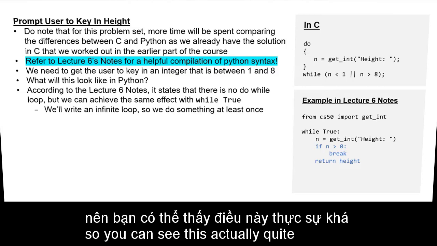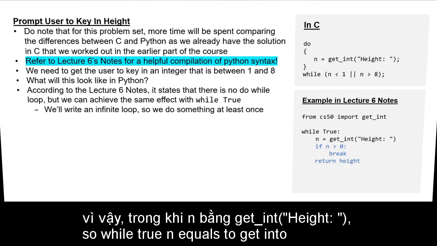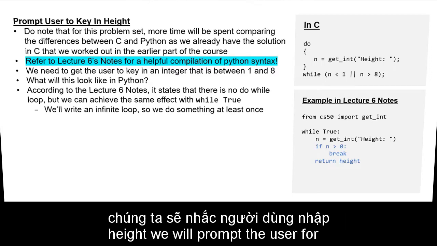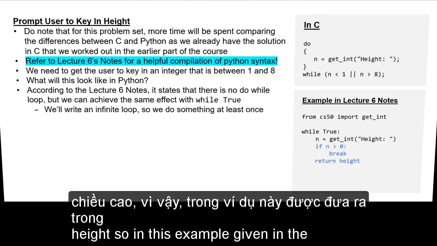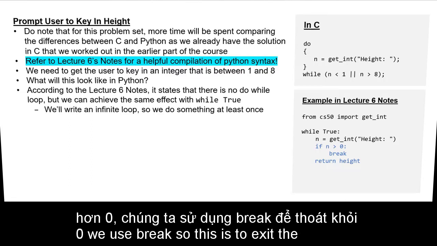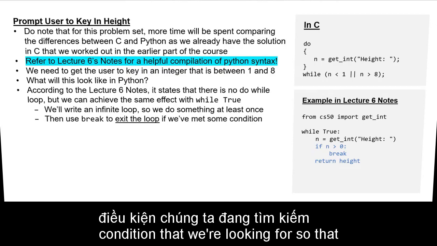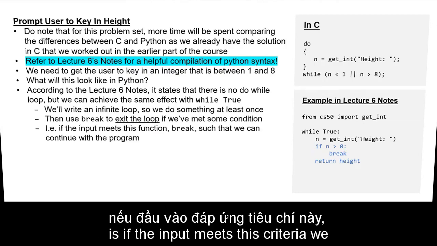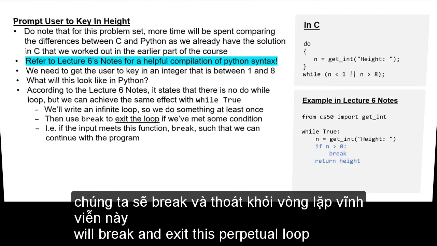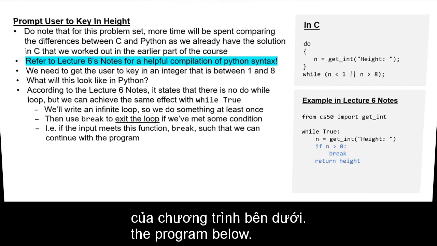So you can see this is actually quite similar to the do-while loop that we have in C. So while true, n equals get_int height, we will prompt the user for height. In this example given in the notes, as long as height is greater than 0, we use break. This is to exit the loop if we have met the correct condition that we're looking for. That is, if the input meets this criteria, we will break and exit this perpetual loop, and then we'll move on to the rest of the program below.